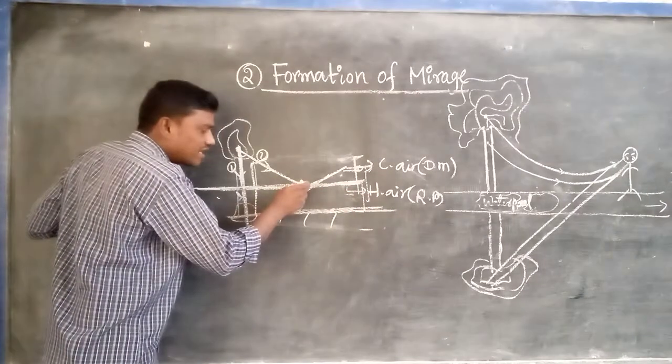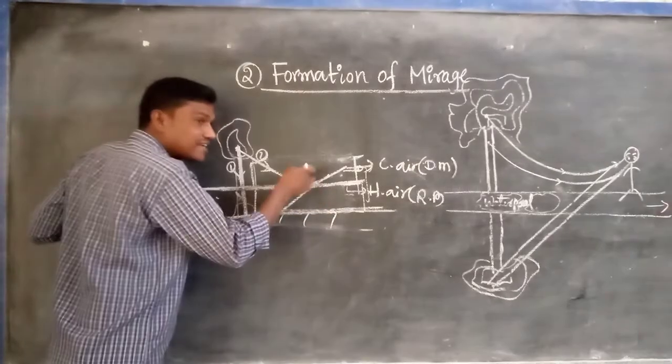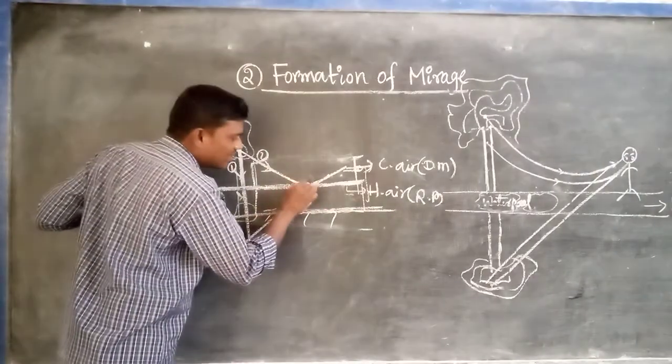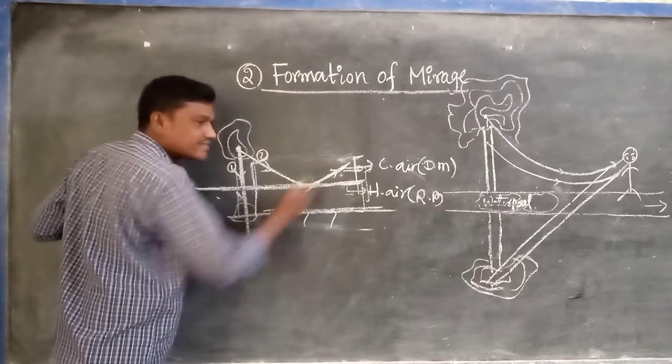In this one, what will occur? No light enters here, which means T.I.R. will occur. That's why that ray will not enter into the rarer medium. It will be reflected again in the same medium.